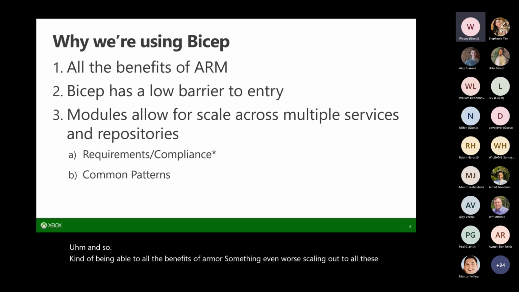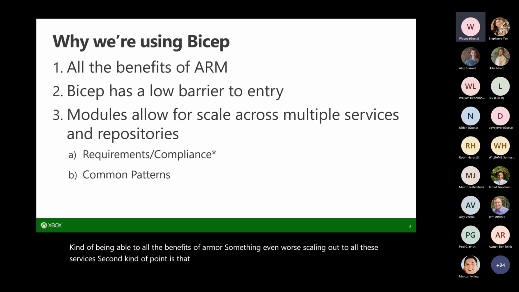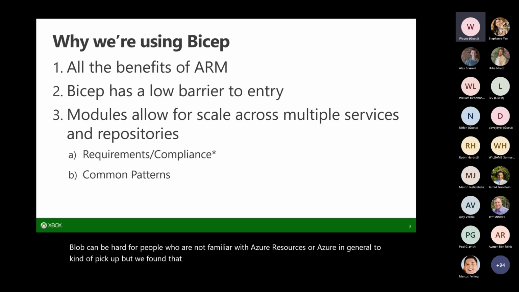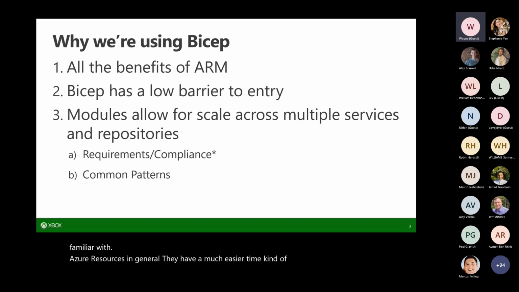Second point is that Bicep has a pretty low barrier to entry. For those who are familiar with working at ARM, sometimes just an ARM file can be hard to look at. A big JSON blob can be hard for people who are not familiar with Azure resources or Azure in general to pick up. But we found that Bicep is much more intuitive. It's much more code-like in that nature. So typically when we've got people who aren't familiar with Azure resources in general, they have a much easier time broaching the space with Bicep rather than ARM.